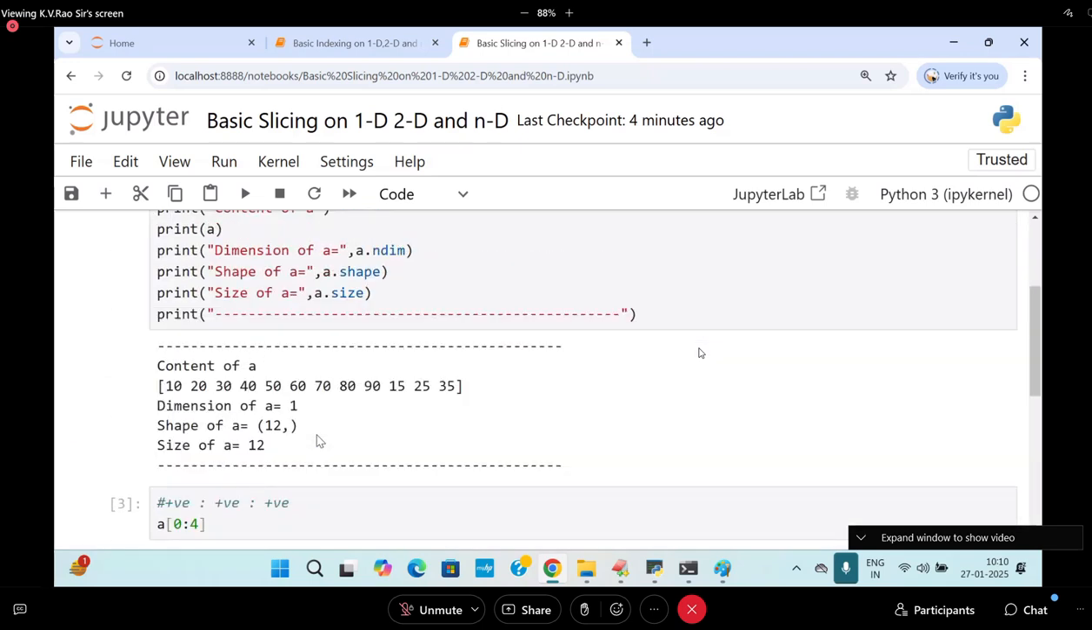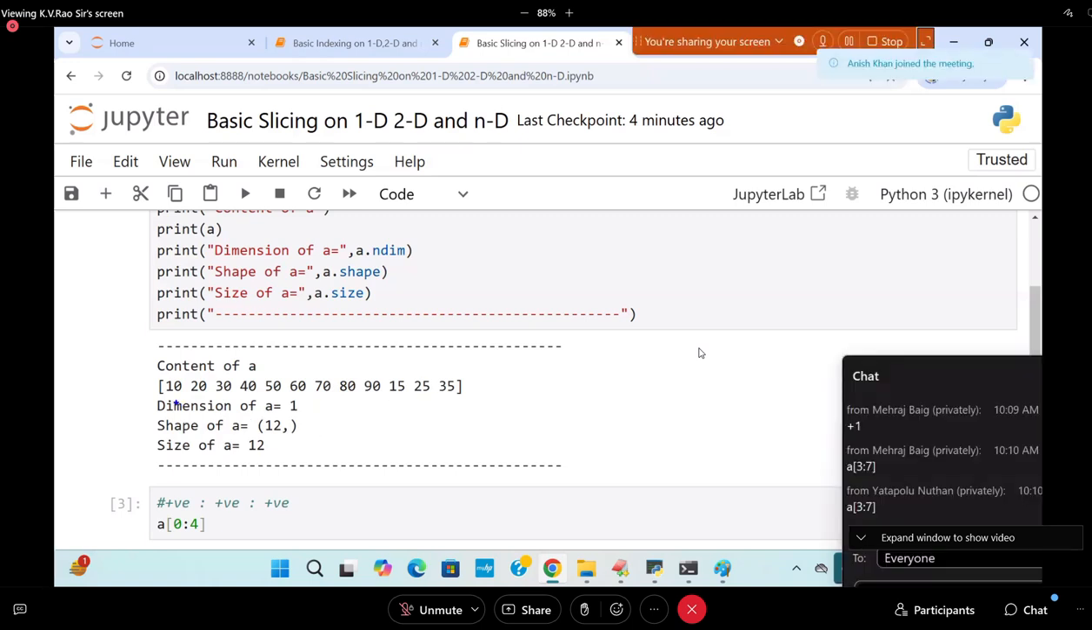Now I want to get it with a negative index. As you know already, this is totally how many elements? 12 elements are there. This is going to be minus 12, minus 11, minus 10, like that, minus 9. So I'm going to write A of minus 12 colon minus 8.